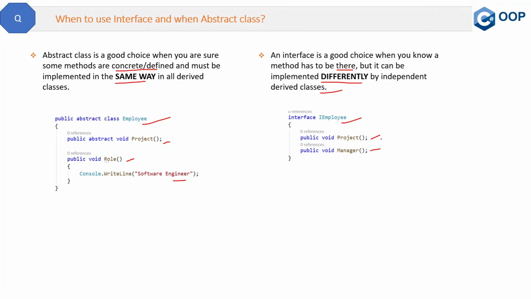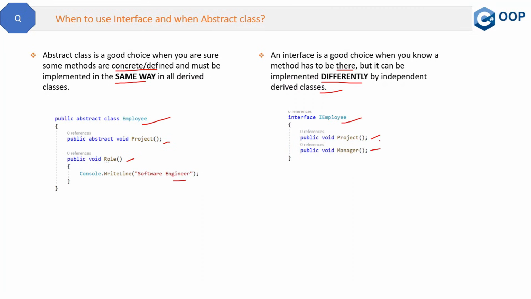So this is the use of interface. We know there is some contract, like an employee must have a project and a manager, but who the manager will be depends on the derived class, which might be the employee project class or some other class, but that is not yet defined.